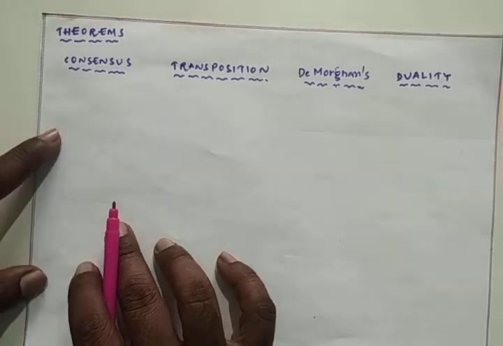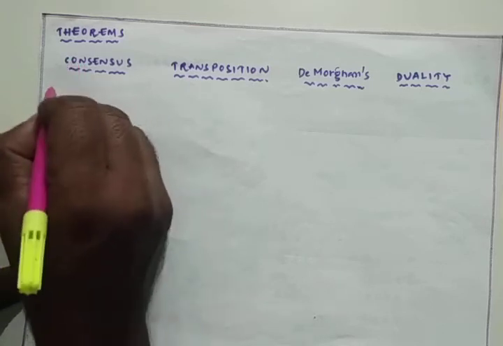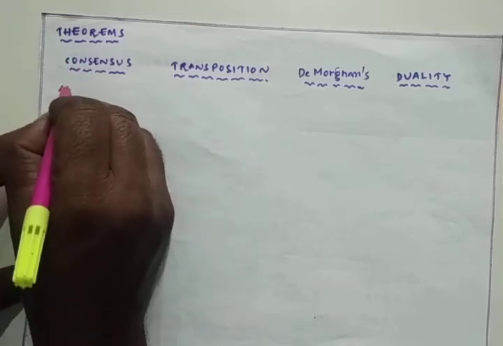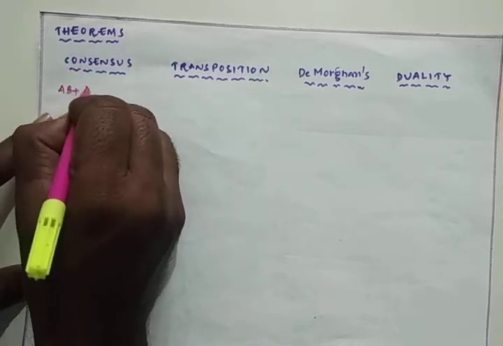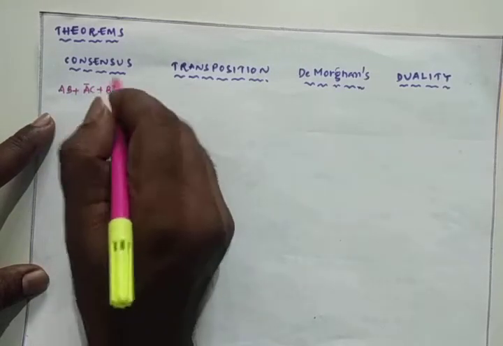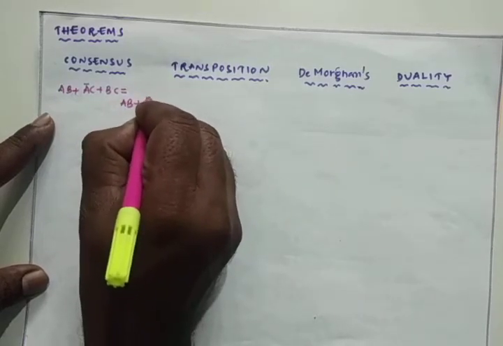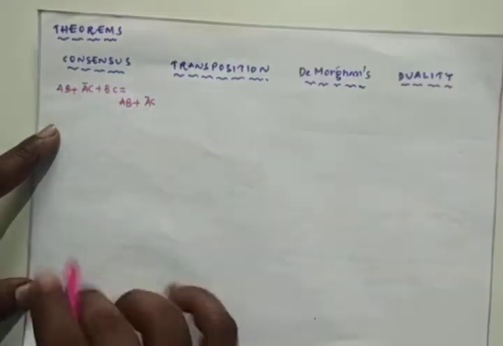The consensus theorem states that AB plus A bar C plus BC is equal to AB plus A bar C. We have to prove this one.